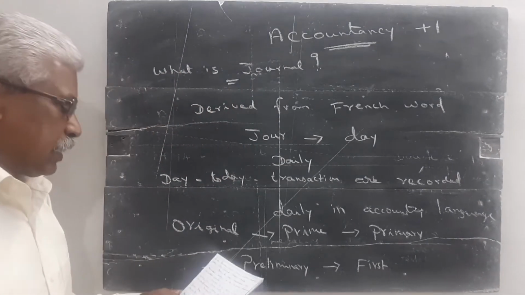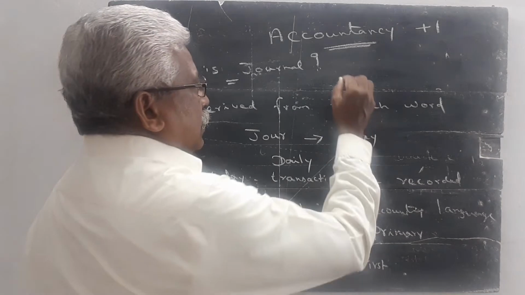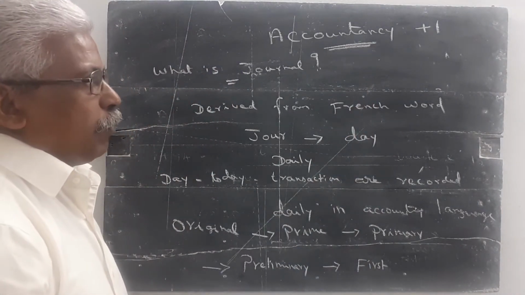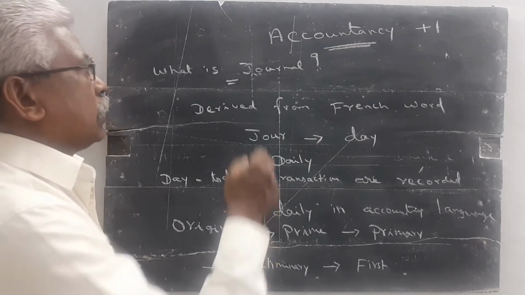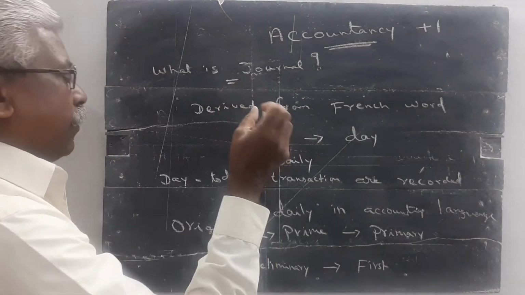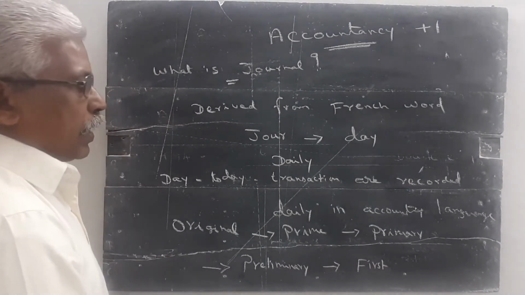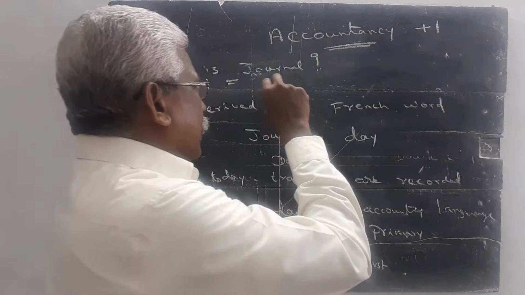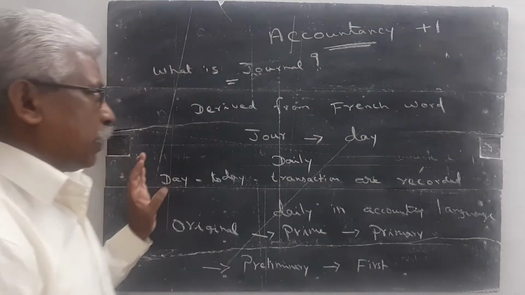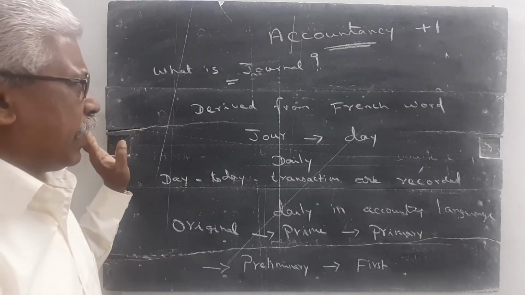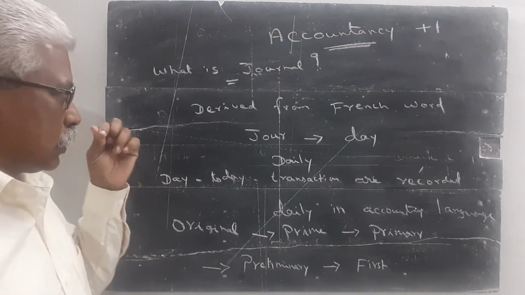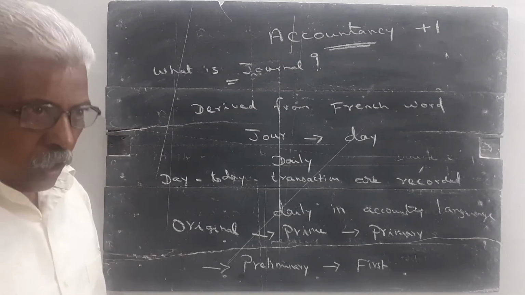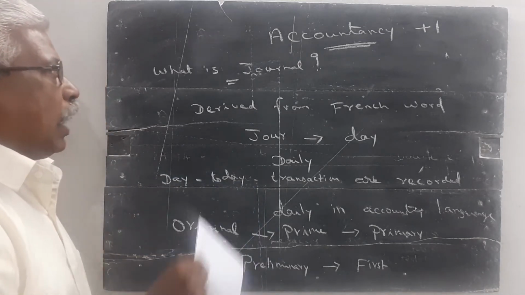Preparation of journal is the first step. It is a first step for maintaining the books of account. When we maintain any account, preparation of journal is the first step. Once again, I explain, I tell the same thing again and again. You will study these things thoroughly. Try to mark it in your textbook or write in accountancy notebook and study.